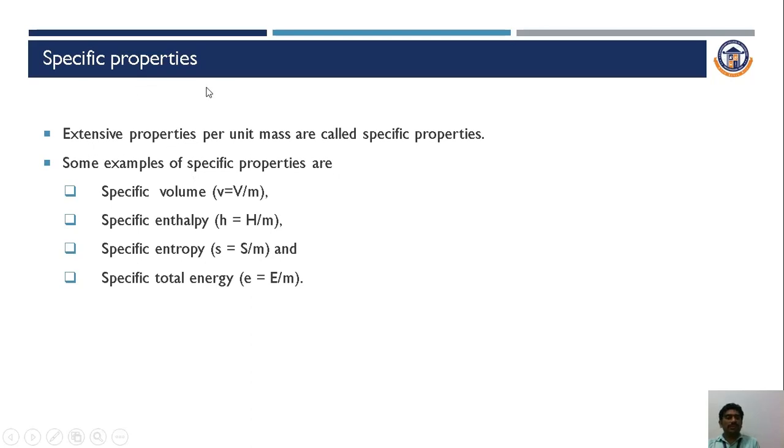That is, the specific properties are specific volume, specific enthalpy, specific entropy, and specific energy. These we call specific properties. Generally all specific properties are intensive properties. So this is the basic thing.